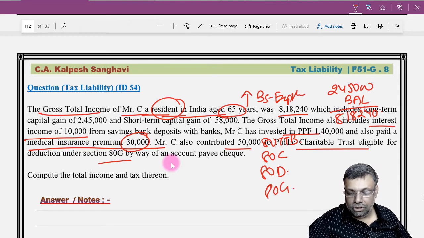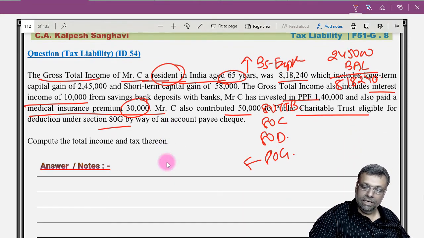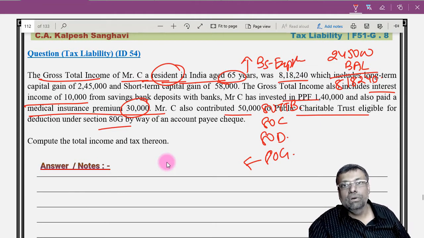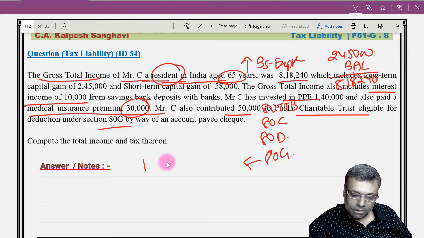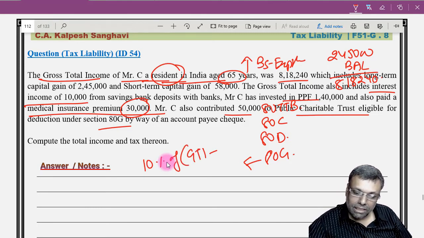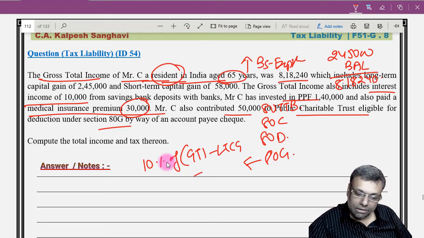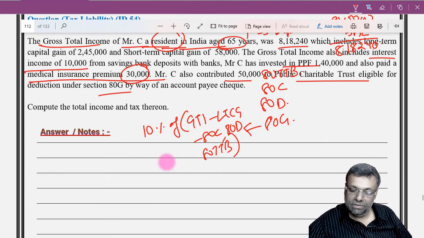So 80G also you will get it. Now under section 80G, you have to remember one thing very carefully, that out of the gross total income, whatever is your LTCG, that is anyway not eligible for chapter 6 deduction. So you have to calculate the qualifying amount as 10% of GTI minus your LTCG, and minus all these deductions, 80C, 80D, 80TTB. That will be your qualifying amount, 10% of that.